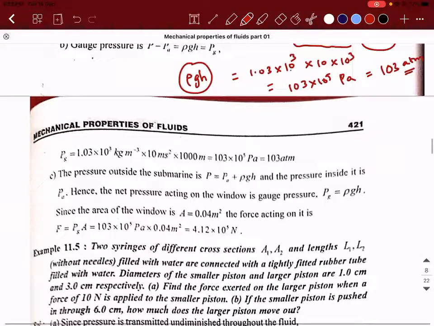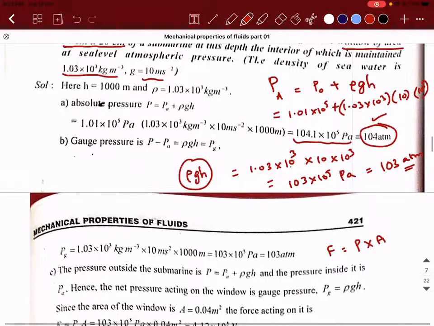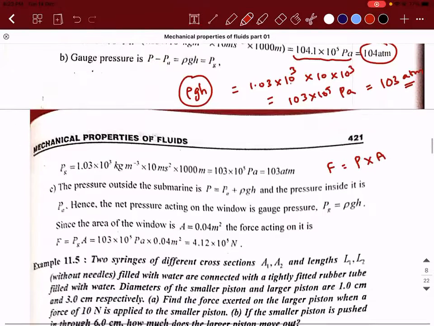Okay. So what will be the force, guys? We know that force is equal to pressure into area. So P naught into area, sir. Yes, but it will not be P naught, right? P naught is atmospheric pressure. Okay. So here, what pressure will act? It will be the excess pressure that is going to act.